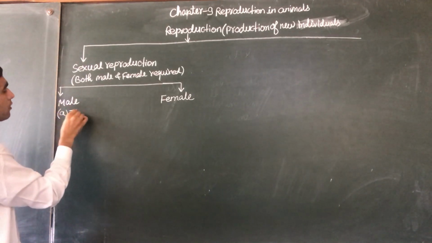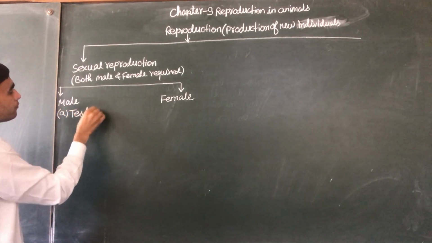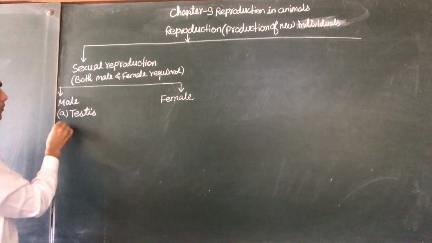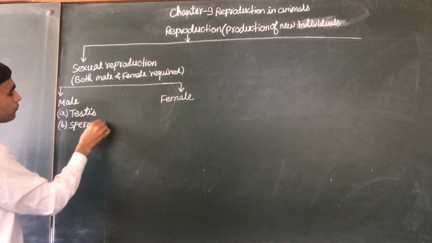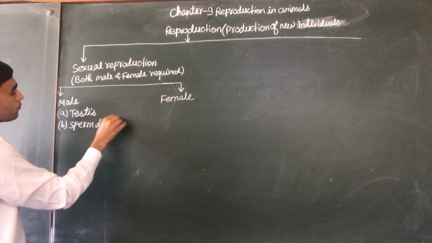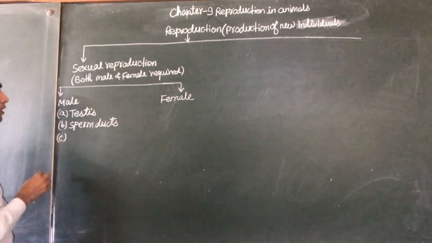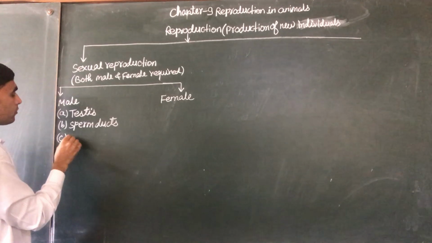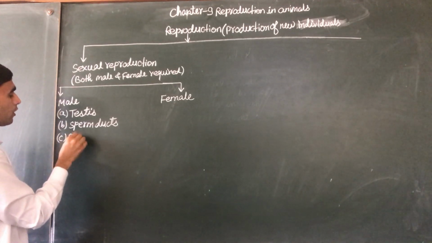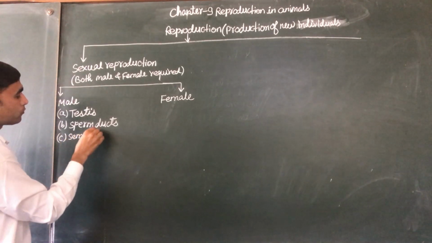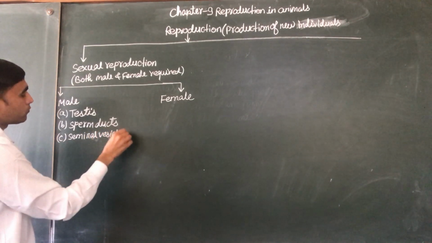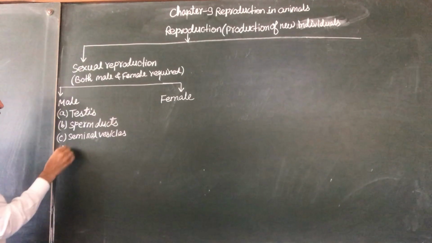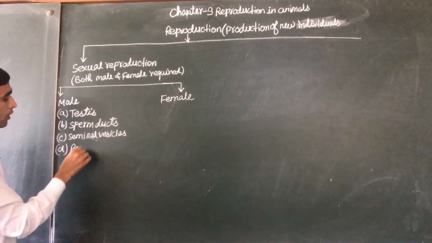First is testis, second is sperm duct, third is seminal vesicle, and the last part is the penis.